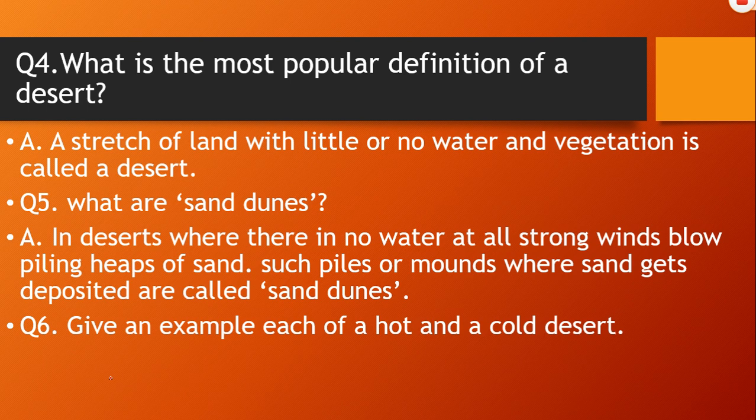Okay, now give an example each of a hot and a cold desert. I know you can answer this question quickly within a minute.